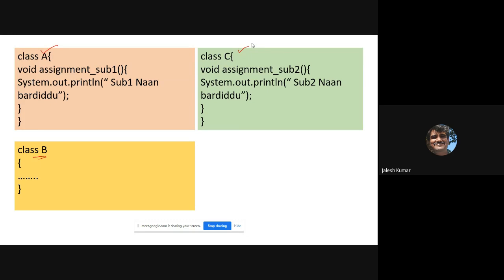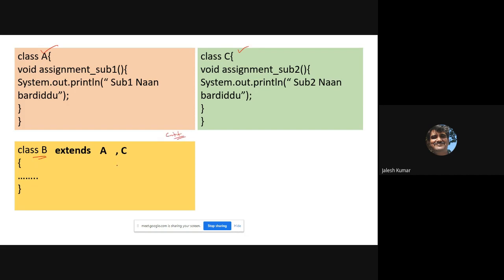So he thinks, I'll ask for assignment 2 from her, and assignment 1 from the friend, that is A. So what he will do is write extends A, comma C, instead of writing only extends C, which is possible in C++.